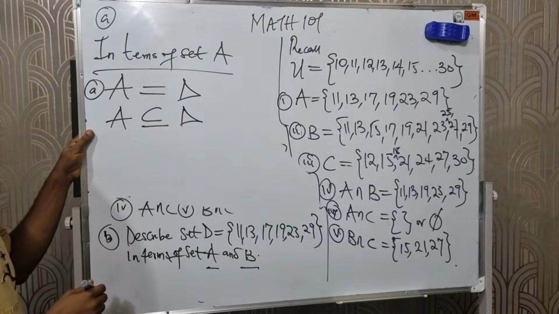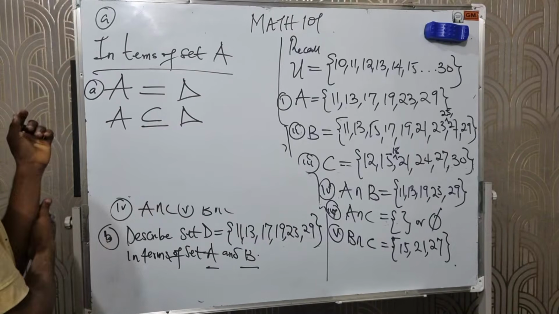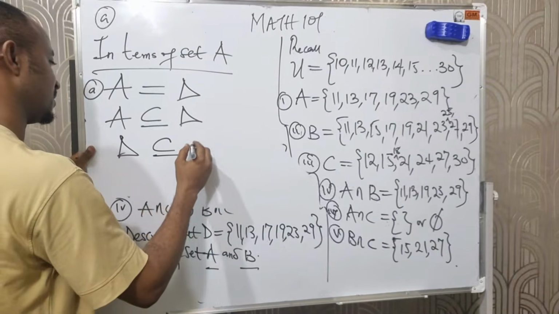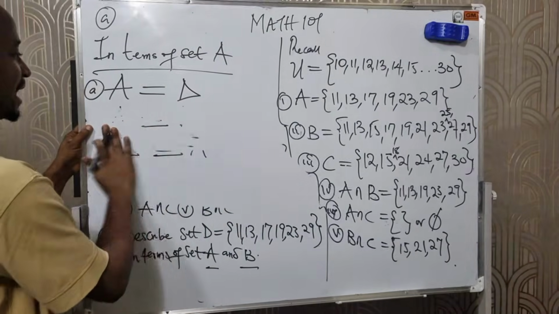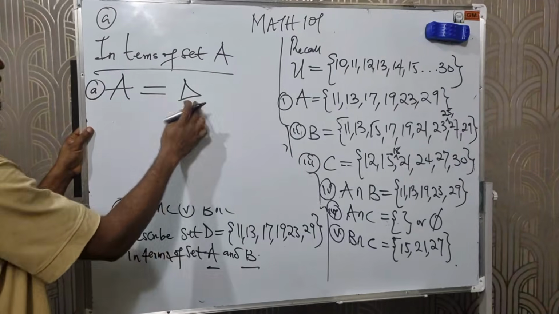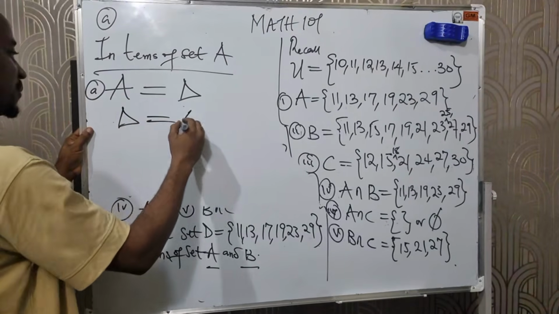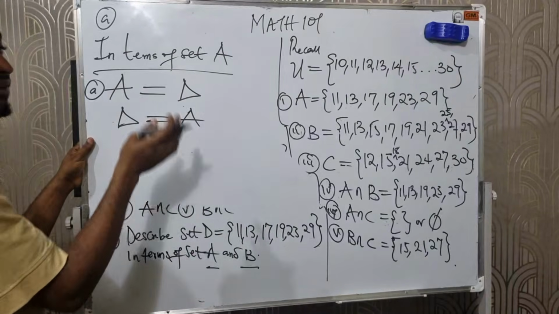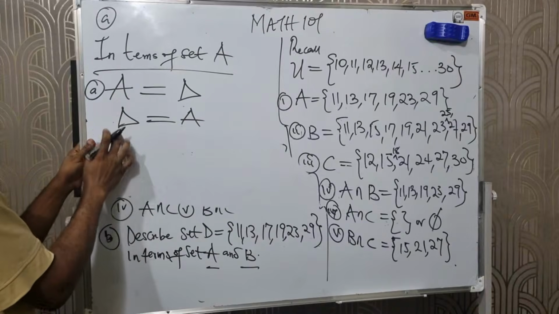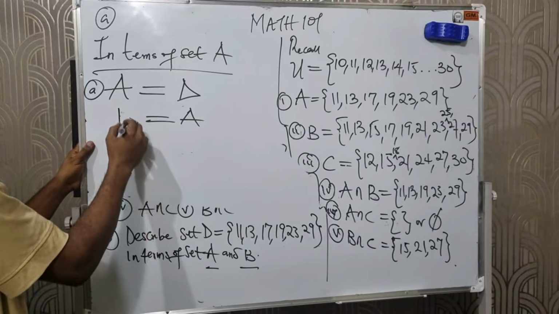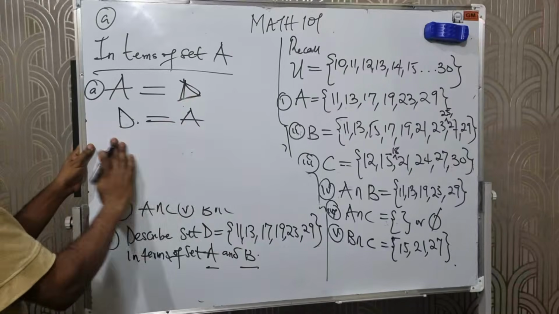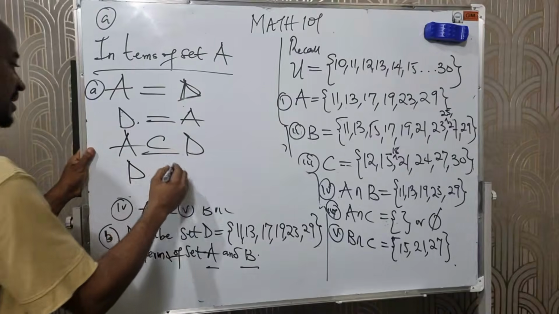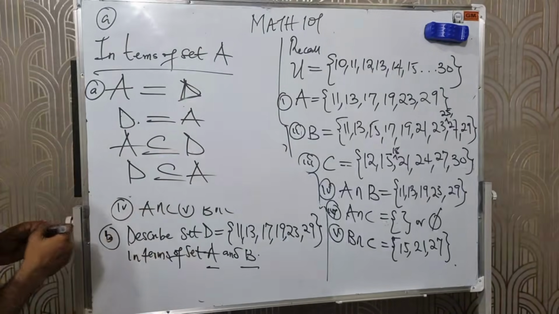A is a subset of D. Also, D is a subset of A. Let me describe this first. If A is equal to D, that means D is equal to A, since every element in A is in D, and every element in D is in A. This also means that A is a subset of D, and D is a subset of A. That is the first one.